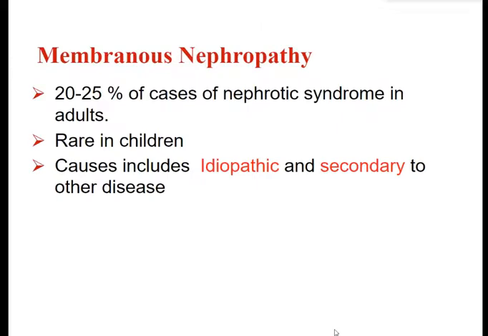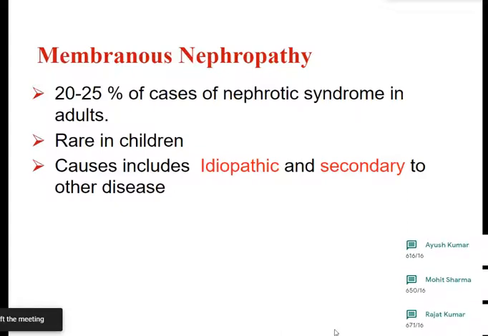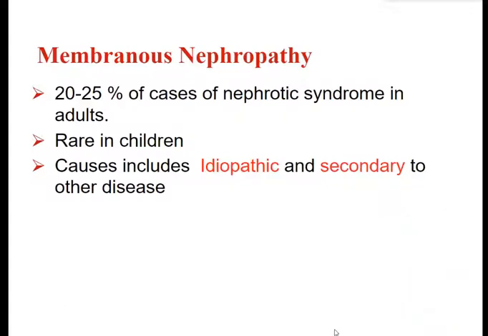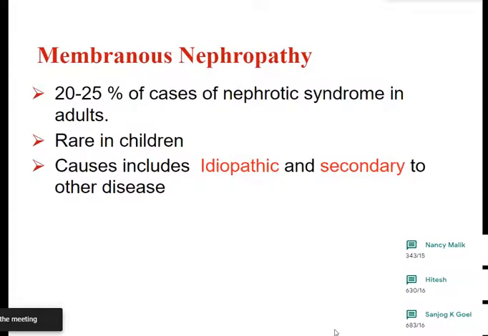Then after minimal change disease and focal segmental glomerulosclerosis, we come on to membranous nephropathy. It constitutes about 20 to 25% of cases of nephrotic syndrome in the adult population. Membranous nephropathy is rare in children, and the causes include idiopathic, that is primary, and secondary to other diseases.